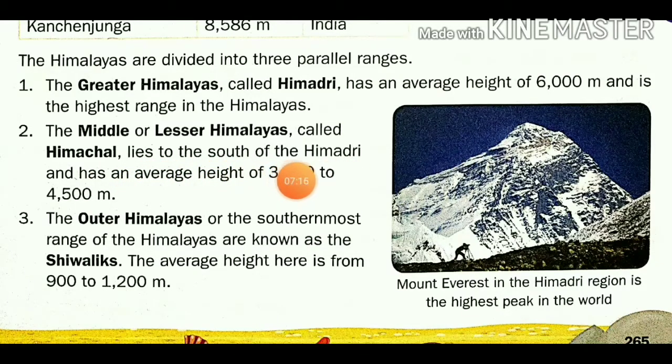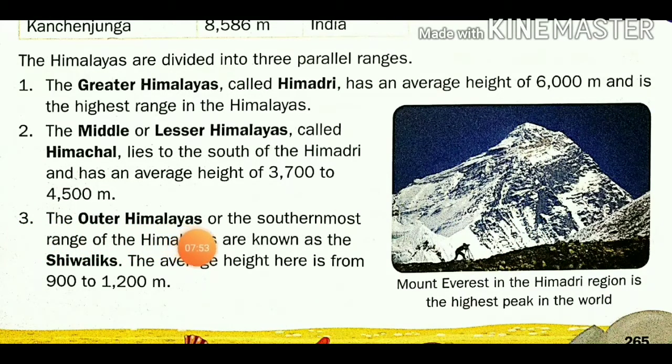It has an average height of 3700 to 4500 meters. When we go to Himachal, we can see mountains of around 3700 to 4500 meters high.